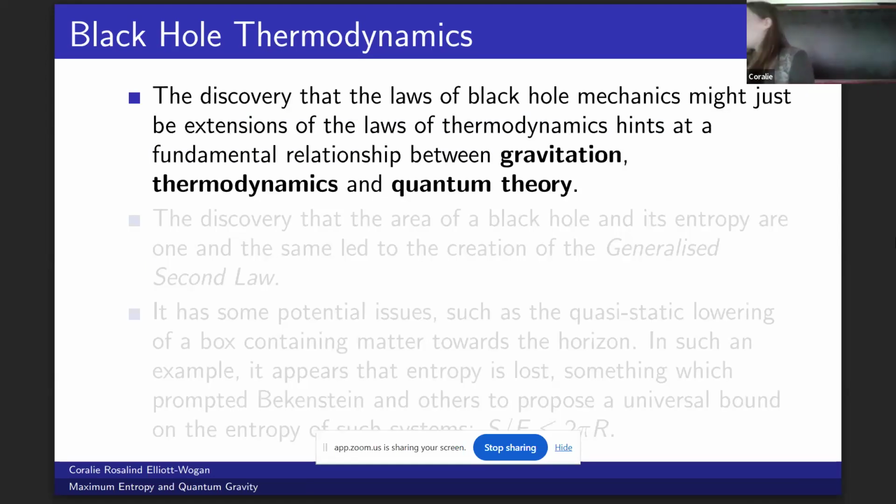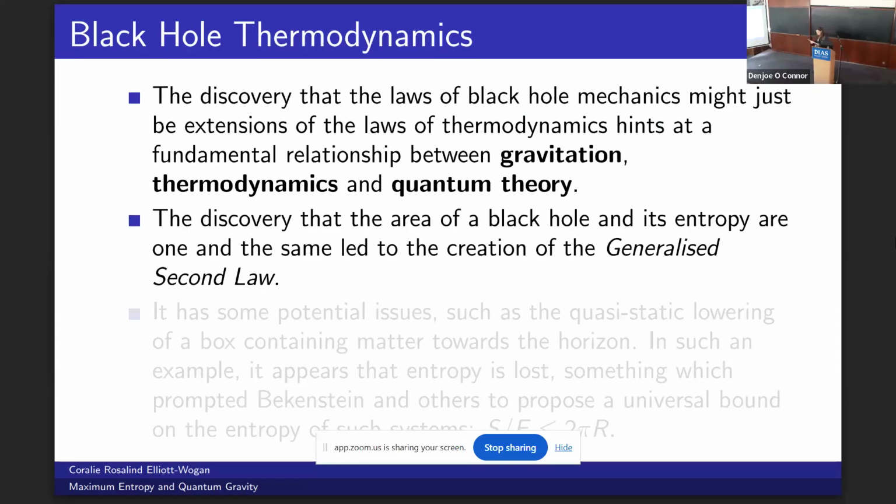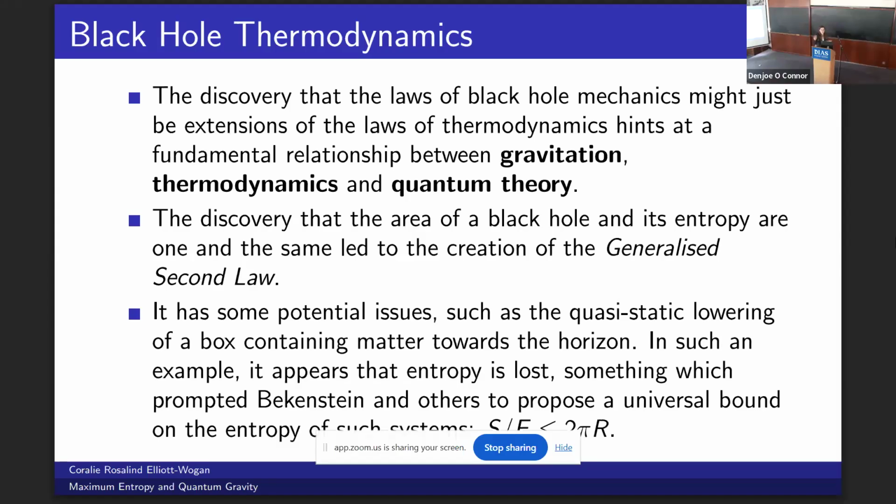The discovery that black hole mechanics might just be extensions of the laws of thermodynamics hints at a fundamental relationship between gravitation, thermodynamics, and quantum theory. The quasi-static lowering of a box containing matter towards the horizon suggests a slight issue with the generalized second law, because by the time the box reaches the horizon, it will have lost all of its energy when it falls into the black hole. This means that the area of the black hole shouldn't increase, but then the entropy of that system is lost. And it was this alleged paradox that led Bekenstein to propose the universal bound on entropy.